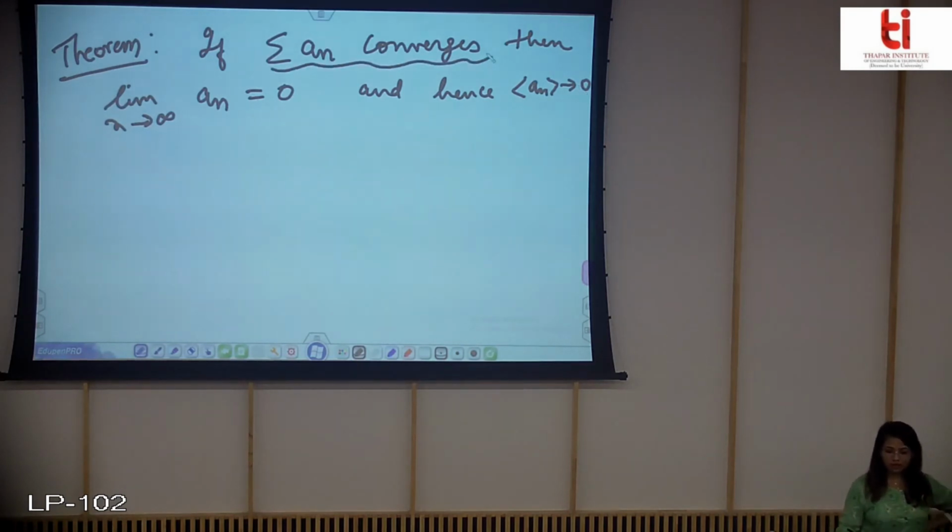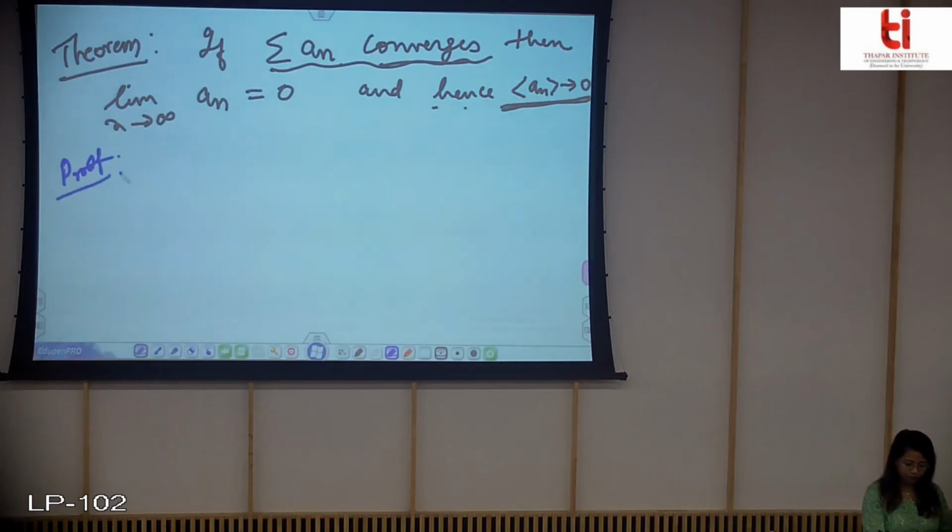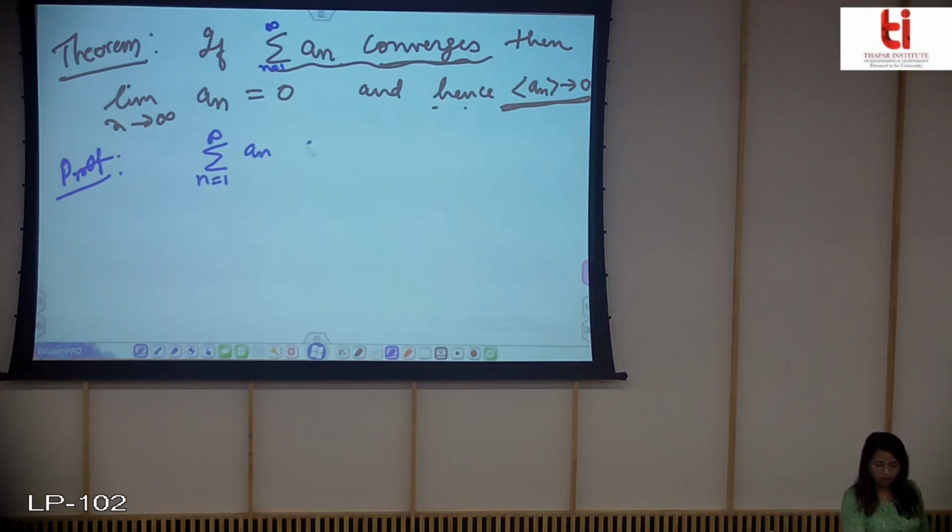Just see carefully that it says if the series converges, then the sequence converges to 0. So let us prove this. The proof is very simple. You are given that the summation of an, n from 1 to infinity, converges.